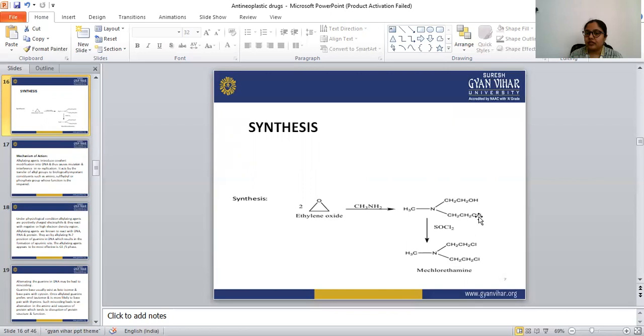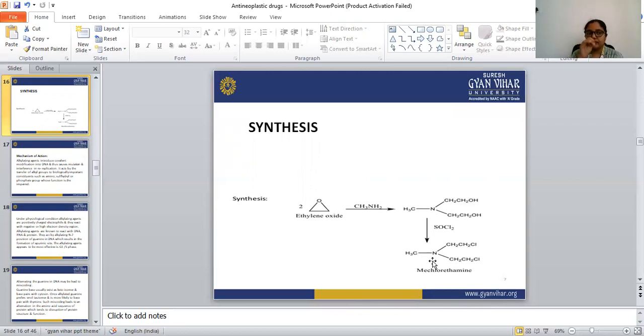At that time 2 water molecules are removed from here, giving CH2, CH2, Cl, Cl. So this is the structure of the mecloradamine, and this is a very easy synthesis.